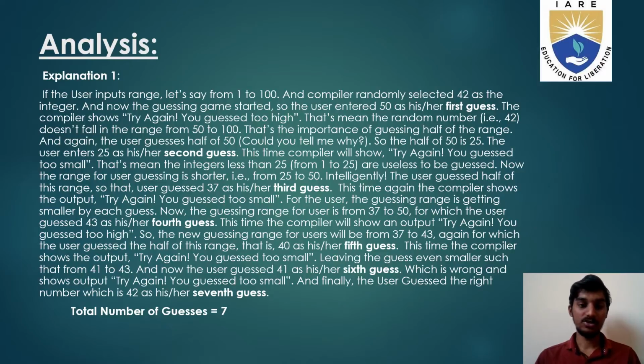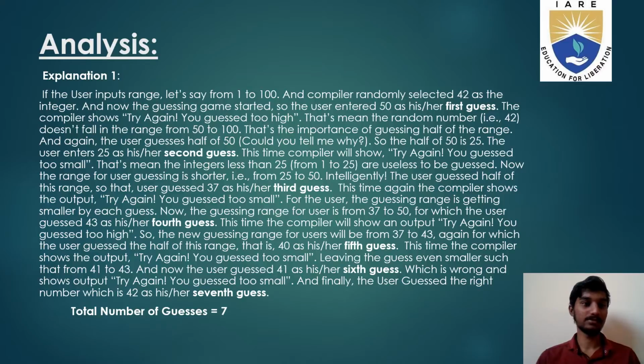The compiler shows try again, you guessed too high, hinting that the integer does not fall in 50 to 100. This totally removes half of the range to be guessed, and again the user guesses half of 50.